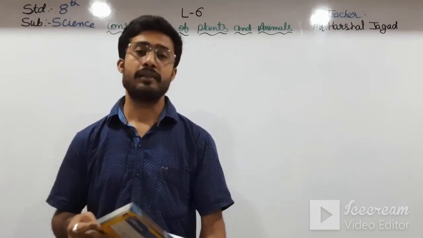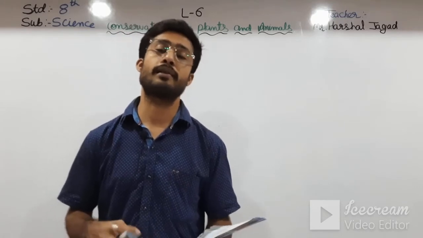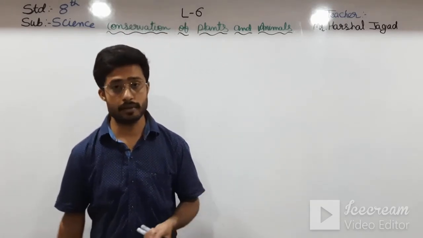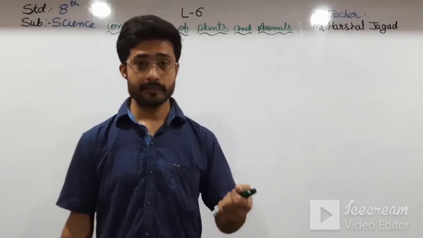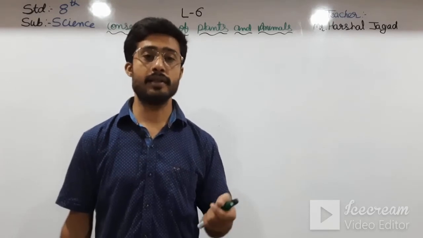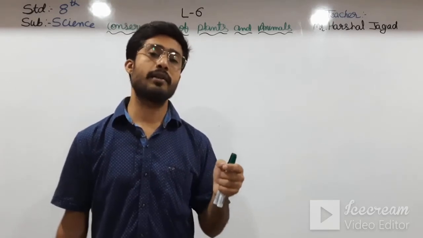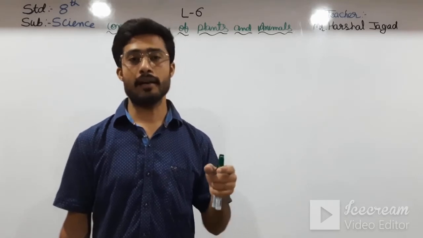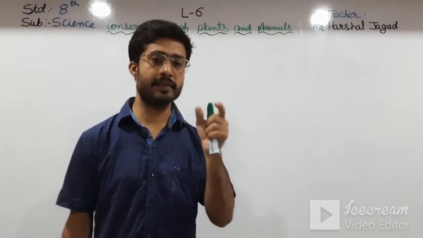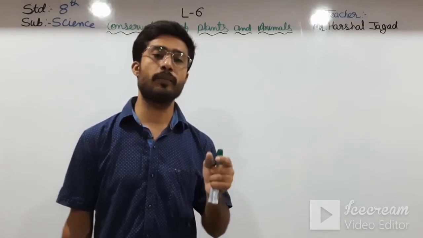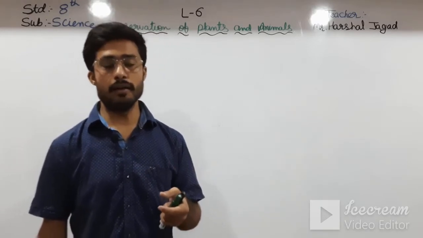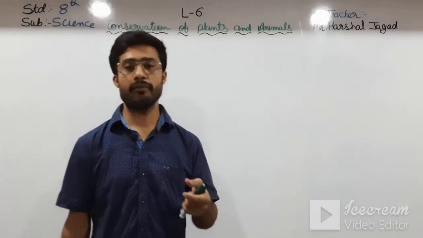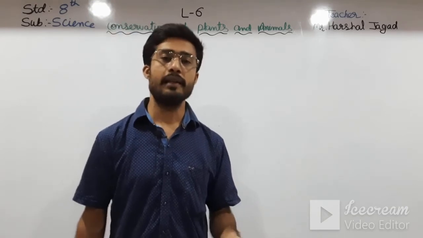Okay students, these are some of the non-governmental, governmental and international unions which publish the Red Data Book, and in that a list of endangered species is given, so that people can get to know which species are in danger.